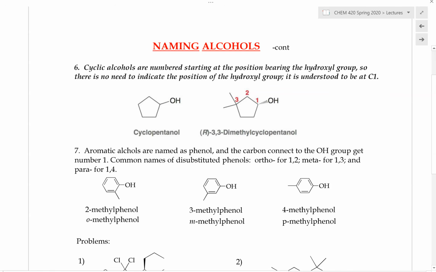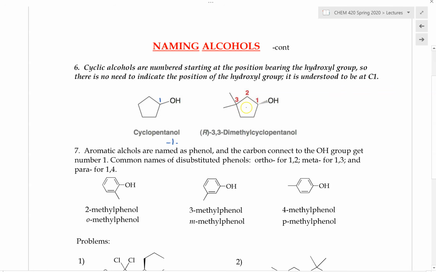And in guideline number 6, whenever we have a cyclic alcohol, then basically we want to start numbering the parent chain in such a way that the carbon connecting to the hydroxy group would get number 1. So for an example, when we name this molecule right here, we want to make sure this carbon right here gets number 1. So this can be named as cyclopentanol or cyclopentane-1-ol. So the 1 can be included in here as well.